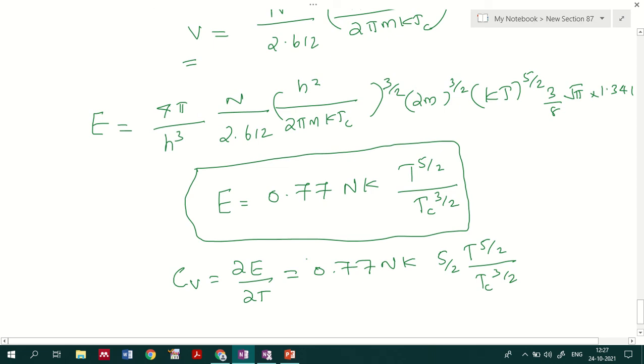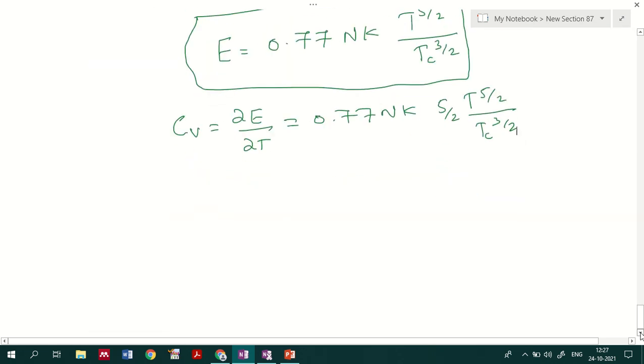Now from this representation, Cv will be equal to what? If you solve this, you will get Cv equal to 1.93 NkT by Tc raised to 3 by 2.